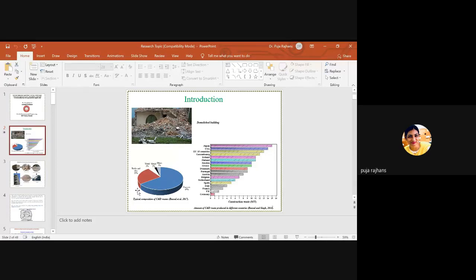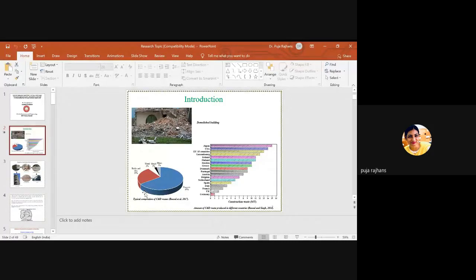After demolishing these buildings, we have lots of different materials. In this bar chart you can see that in construction and demolition waste we have bricks, wood, metals, and other materials, but the major material is concrete, at 65%. Bricks are 25%, wood 25%, metals 2%, and others 3%. So the major material is concrete. Our concern is to reuse this construction and demolition waste and make a sustainable concrete.